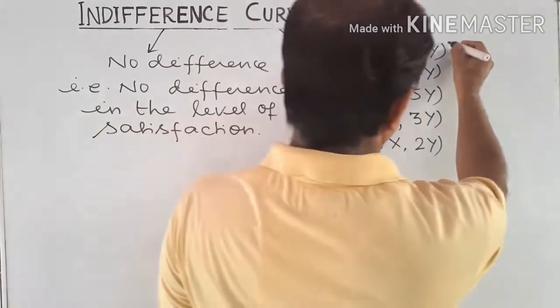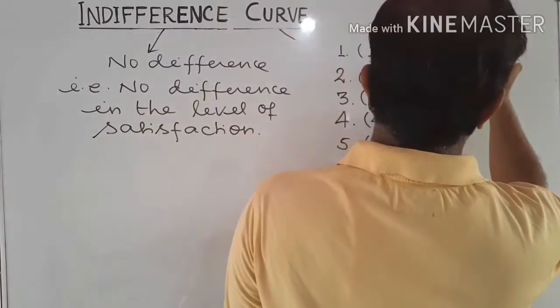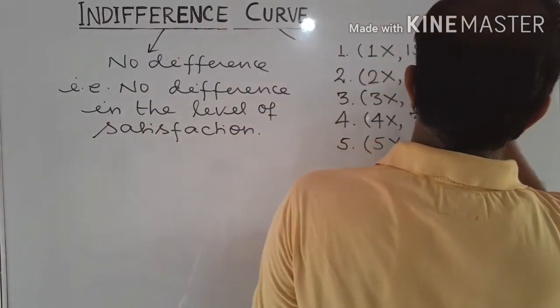And now suppose all these 5 bundles give the same satisfaction to the consumer.